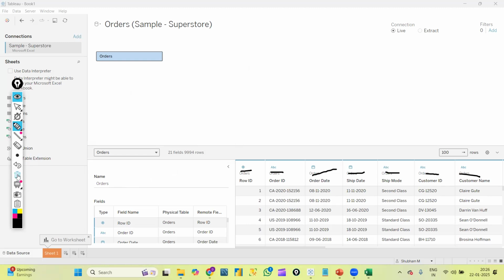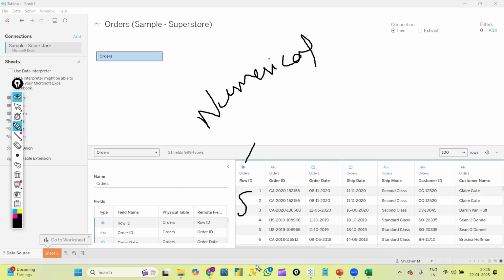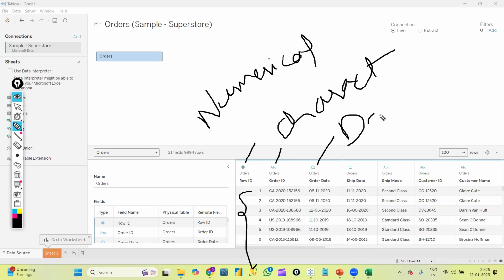You can see something here. Hash in the sense numerical data type, that is wherever you can see hash you can understand that is numerical data type, and we will have only numbers here. ABC in the sense character data type. All the character data or string, I mean all the textual data we will have in this data type. Next we have calendar symbol, that is date data type. Okay, like that. Mainly we will have four data types in Tableau. One is numerical, character, date, and the next one is geographical data type.